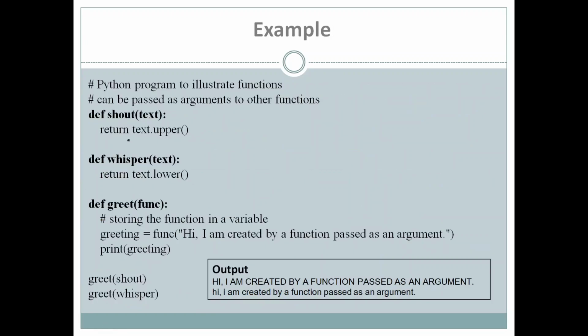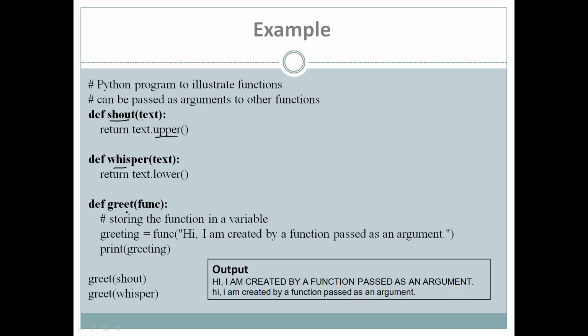Okay, we have a similar program here. We have a function here, def shout, again which is taking one argument, and again it is returning the value which is stored in text by converting it into uppercase. Then we have one more function that is whisper, and it is also taking one argument, and what it is returning is text dot lower. So that simply means it is converting it into lowercase and returning.